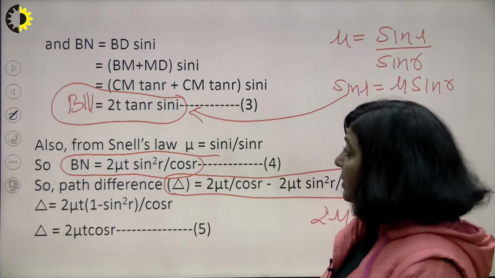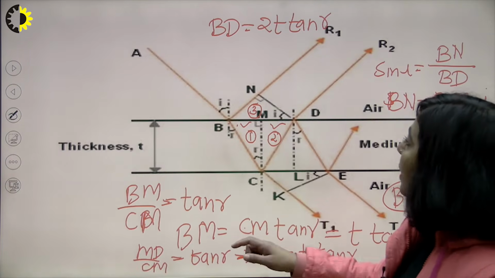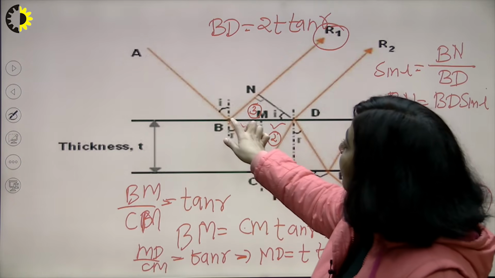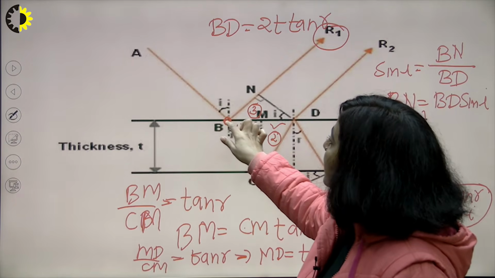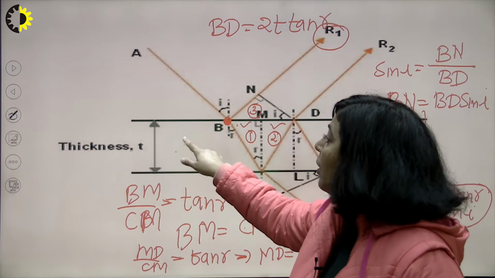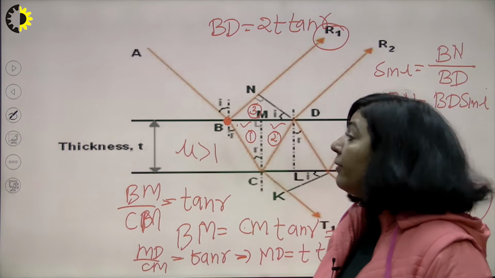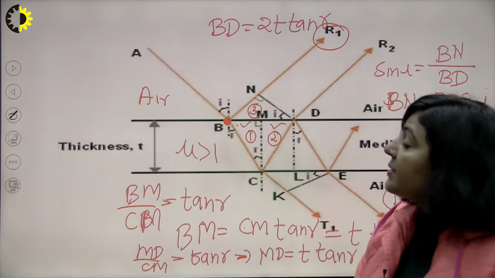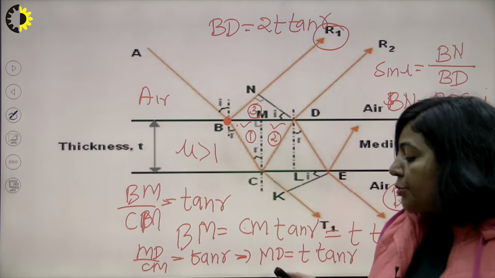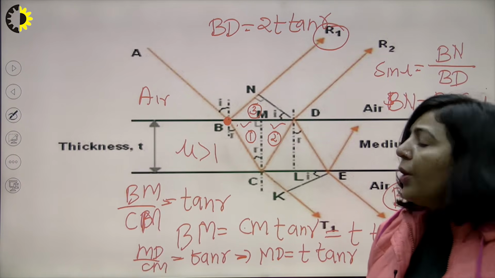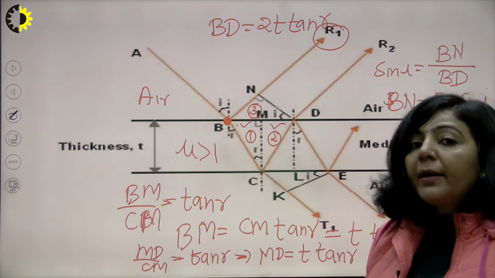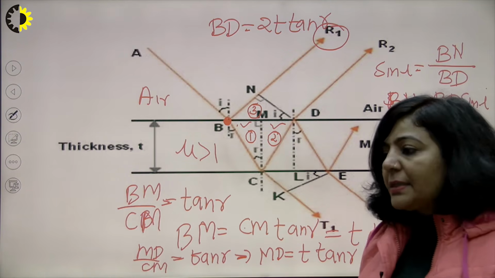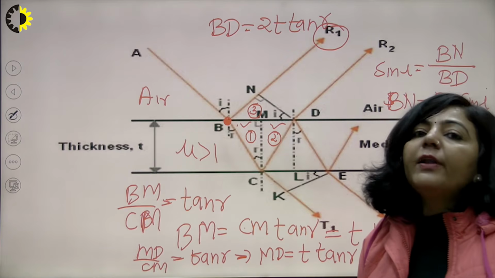But as you can see from this picture, ray number 1, that is your ray R1, is reflected from this thin film of refractive index mu, which is greater than 1, and along this direction you have air. Since R1 is reflected from a denser medium, according to Stokes treatment, whenever a light ray is reflected from a denser medium, there will be an additional phase change of pi, or you can say an additional path difference of lambda by 2.